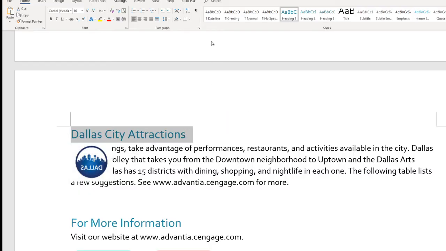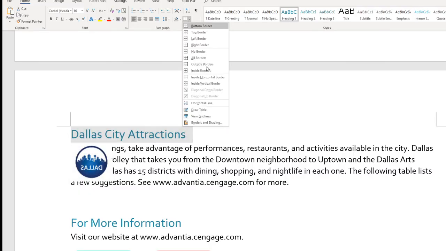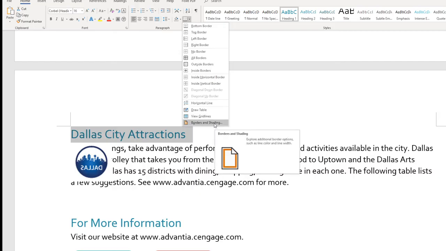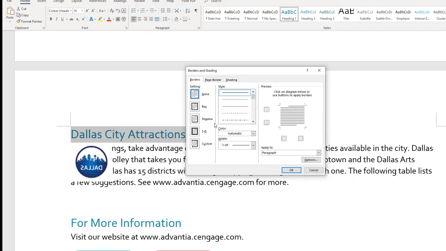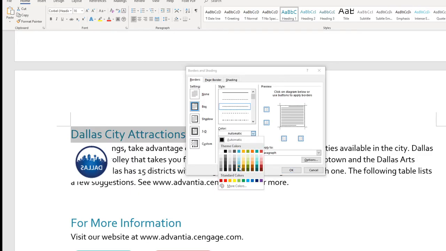It's okay. Then I want to go to this border and shading. Okay, on the border and shading here, I want to select the third one, dash 1. Okay. Then the color is, let me see, turquoise accent darker 25%.